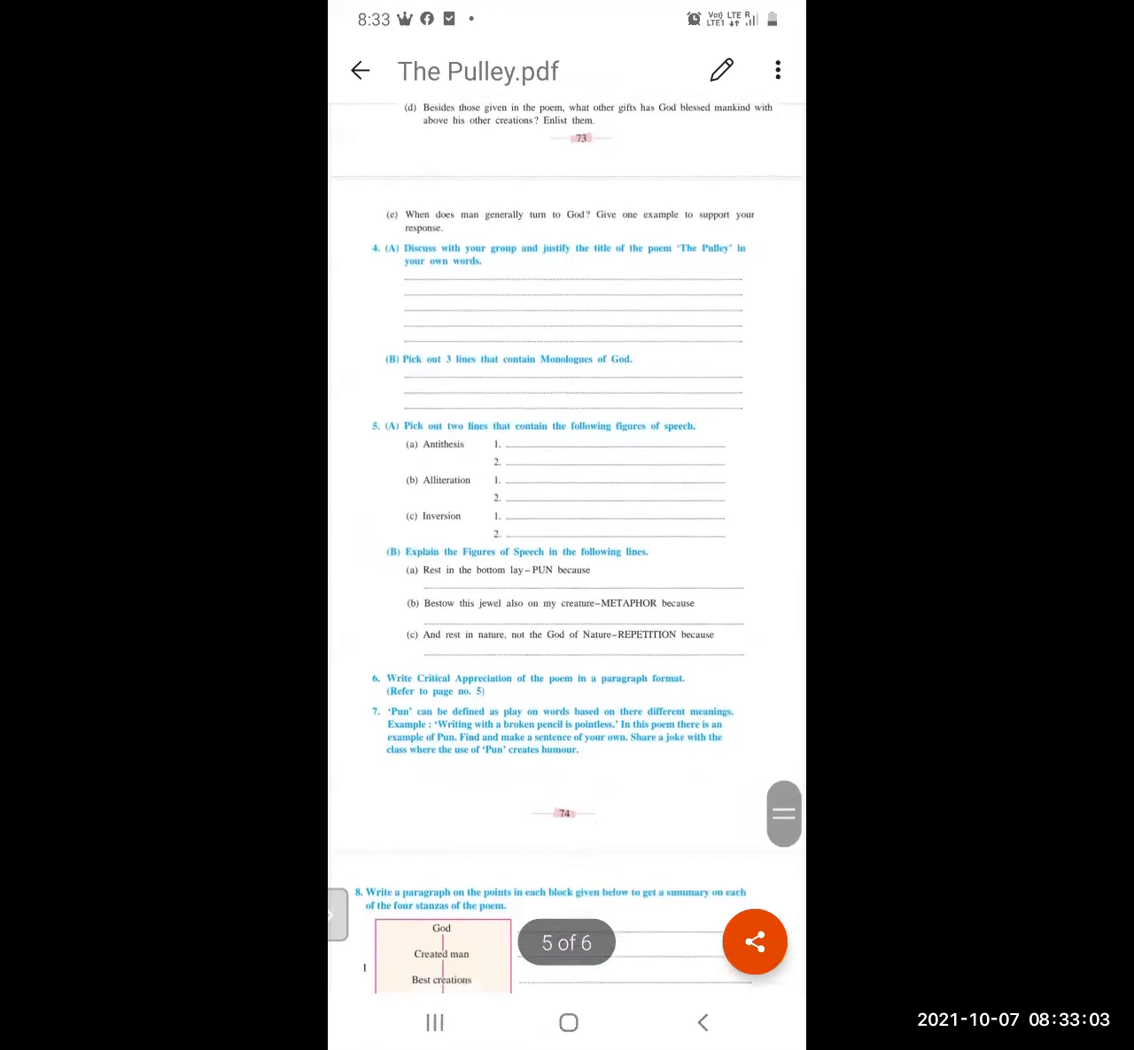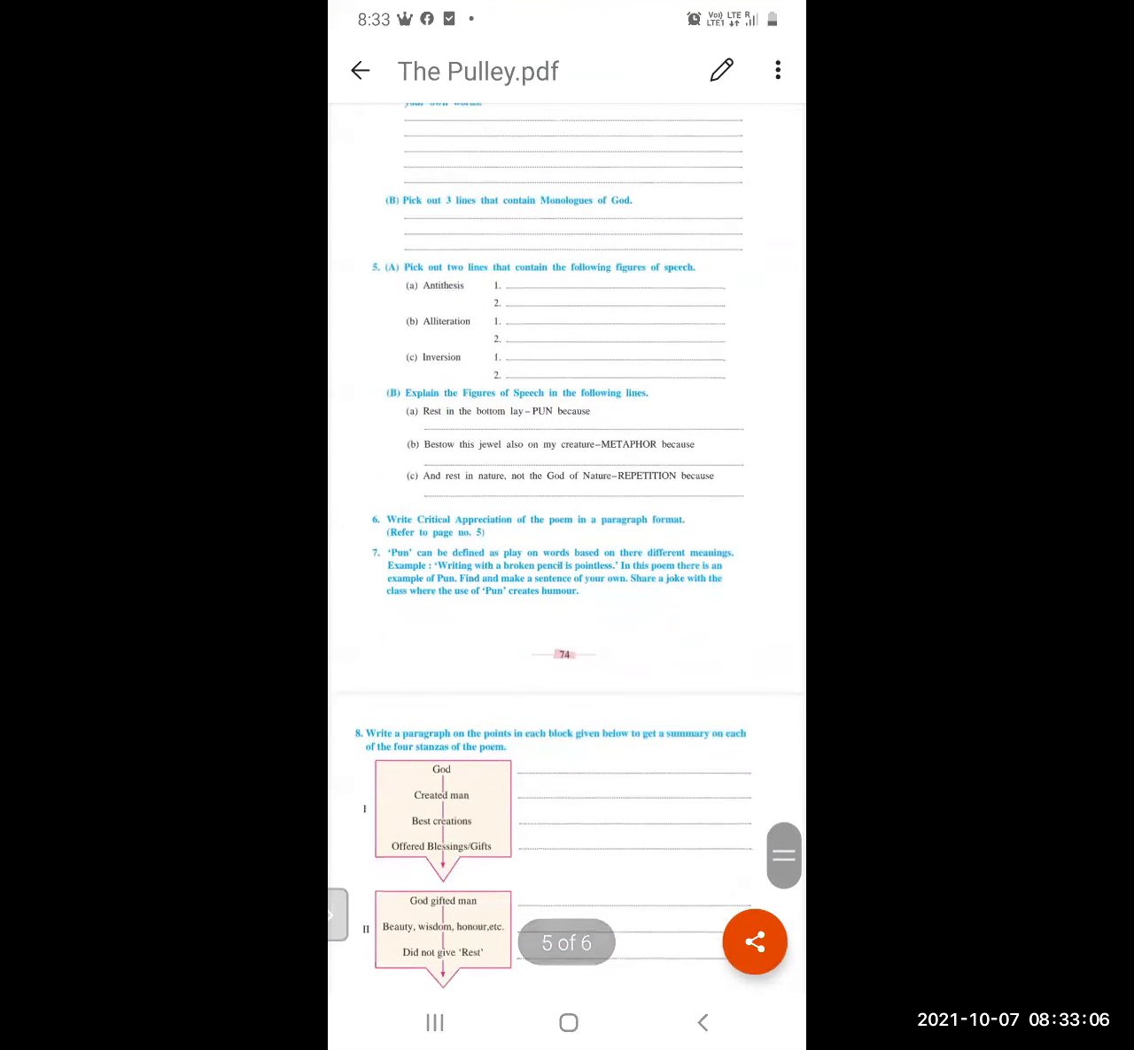Here, pun can be defined as a play. 7th question. Pun can be defined as a play on words based on their different meanings. Example, writing with a broken pencil is pointless. So here an example is given. In this poem, there is an example of pun. Find it and make a sentence of your own. Share a joke with the class where the use of pun creates humor. You can write more words related to the figure of speech pun. That is a group activity, but you can write on your own in your notebook. You can write the pun.